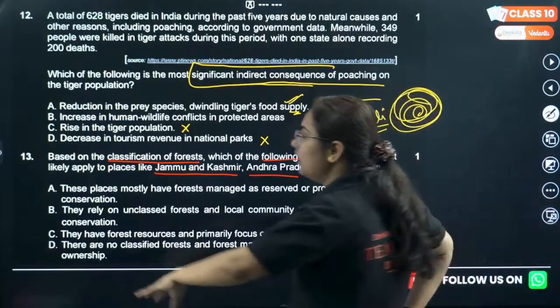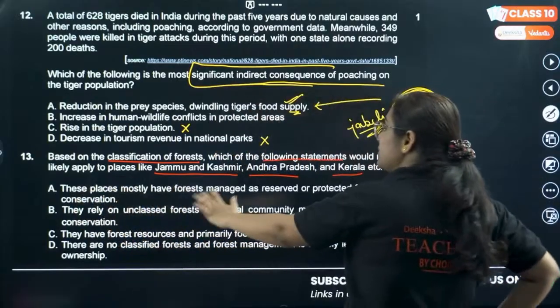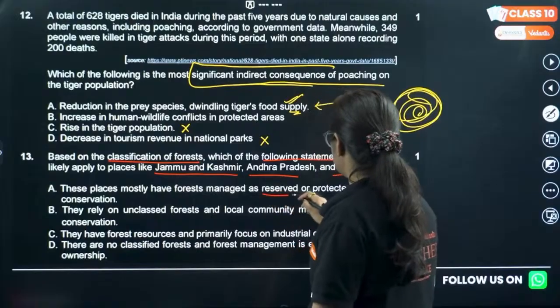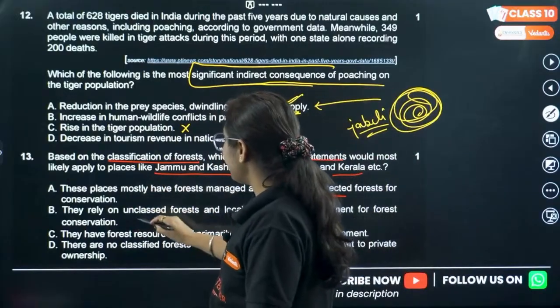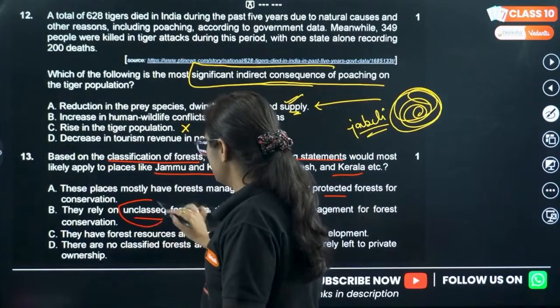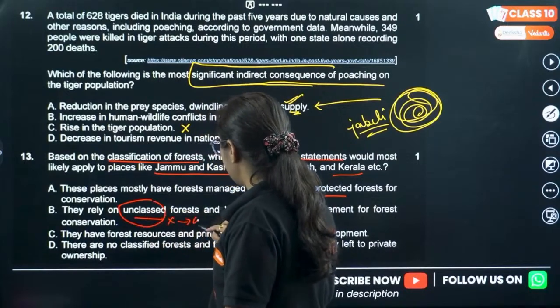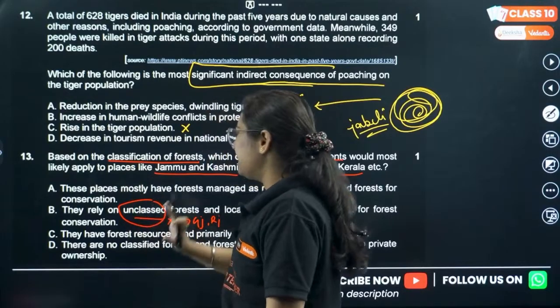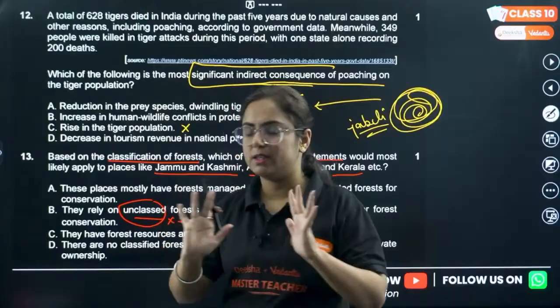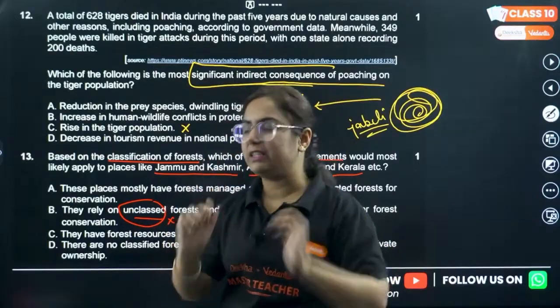But the question is here, option A, these places mostly have forest managed as reserved or protected forest for conservation, or they rely on unclassed. So see, it is not unclassed because unclassed forests are particularly in Gujarat and Rajasthan region, no, east region. West region.